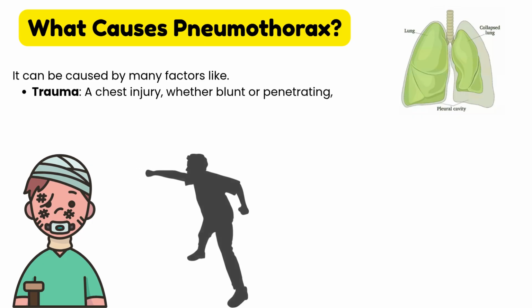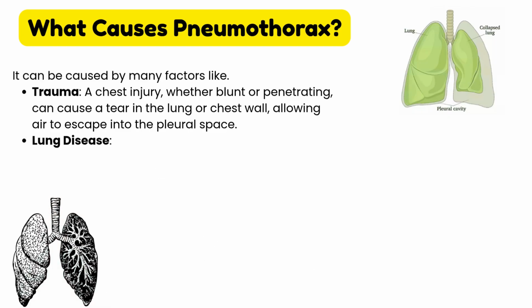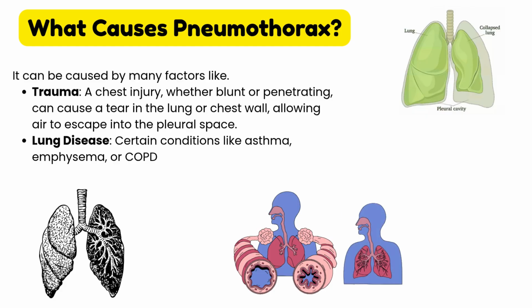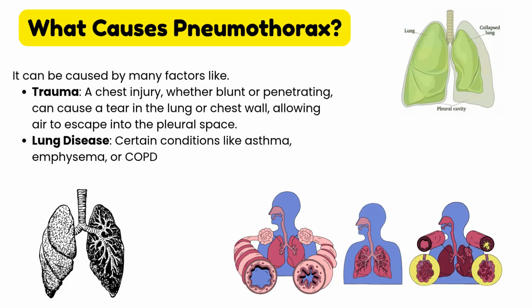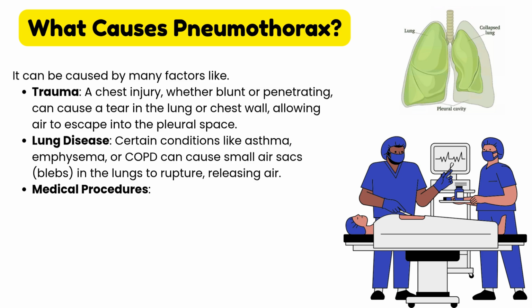A chest injury, whether blunt or penetrating, can cause a tear in the lung or chest wall, allowing air to escape into the pleural space. Lung disease. Certain conditions like asthma, emphysema, or COPD can cause small air sacs, blebs, in the lungs to rupture, thus releasing air.